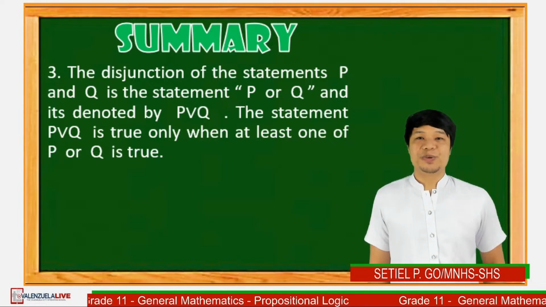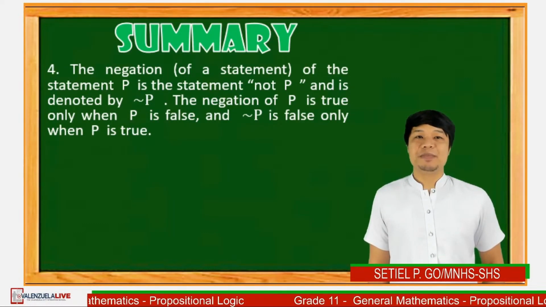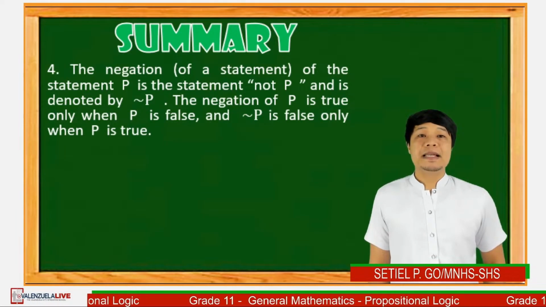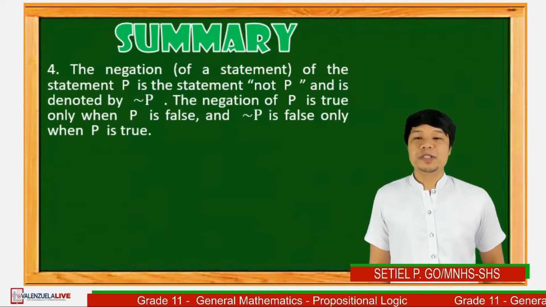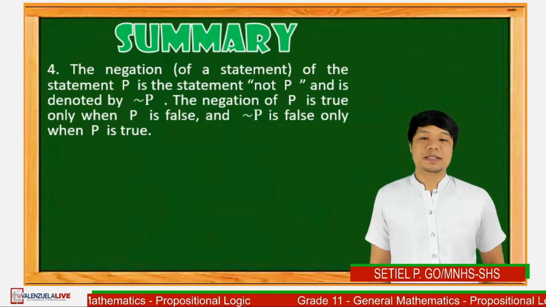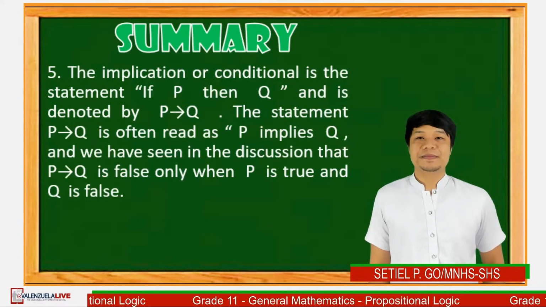Number 3, the disjunction of the statements P and Q is the statement P or Q, and it is denoted by this symbol. The disjunction of P and Q is true when at least one of P or Q is true. Number 4, the negation of the statement P is the statement not P. It is denoted by this symbol. The negation of P is true only when P is false, and the negation of P is false when P is true.